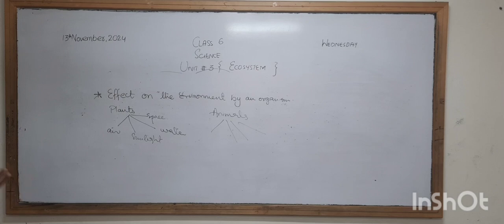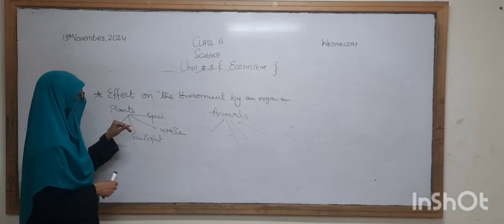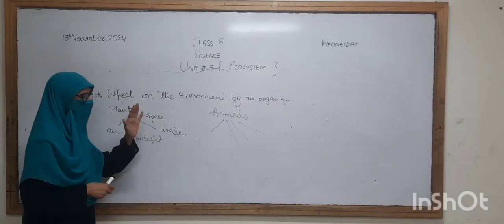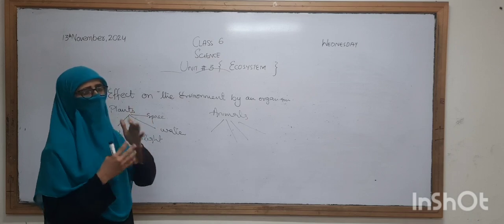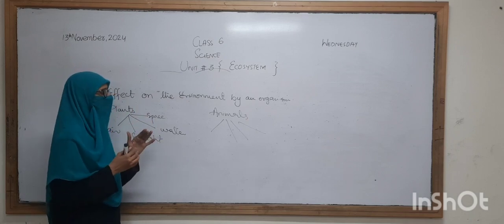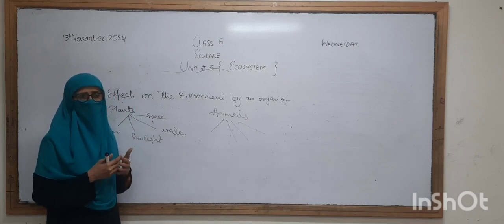These are the different requirements or resources that the animals need. So the resources necessary for the plants are air, sunlight, water, and space. For animals, the needs are food, water, air, and shelter in order to survive in the environment.